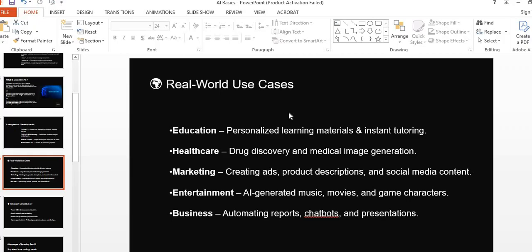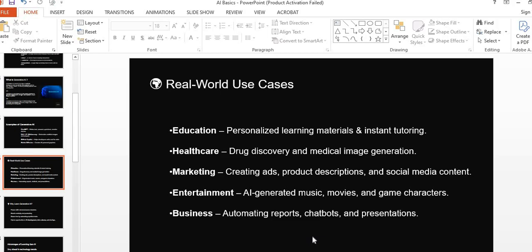And now the real world use cases where we apply generative AI. In the education sector, personalized learning materials and instant tutoring. In healthcare, drug discovery and medical image generation. In marketing, creating ads, product descriptions, and social media content.